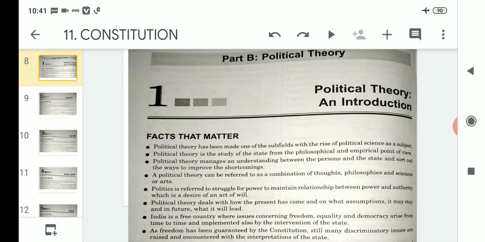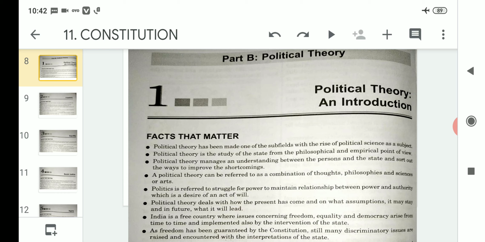So politics is referred to as a struggle for power, to maintain the relationship between power and authority, which is a desire of an act of will. If we want to understand politics, it is actually a struggle for power. That means if politics is there, everyone will struggle for power to maintain the relationship between power and authority. If you have power and you don't have authority, that will not work. So both things are required at the same pace, that means power and authority together. Clear?